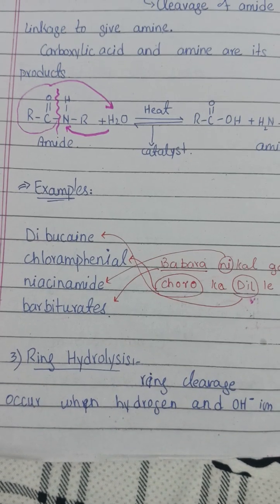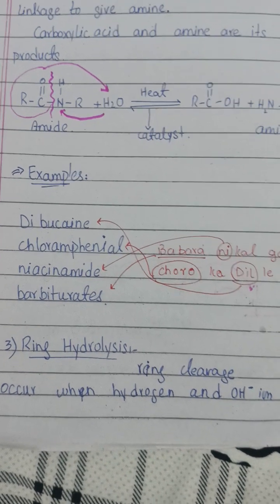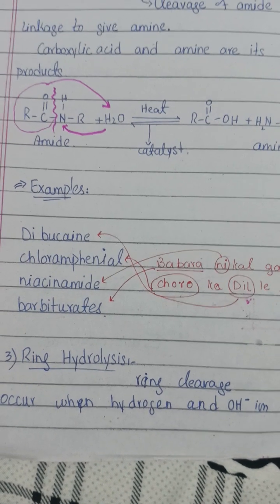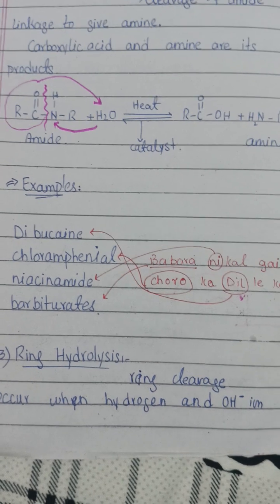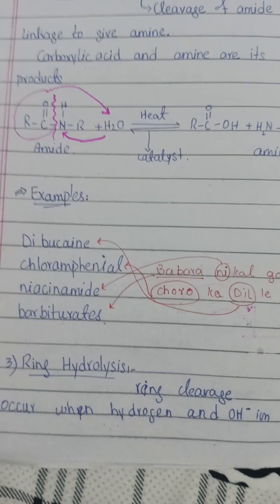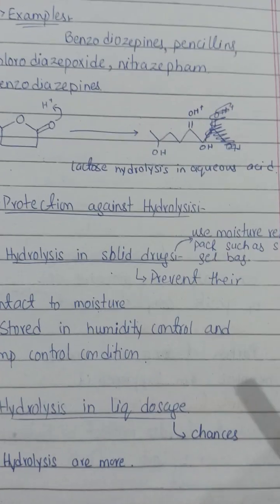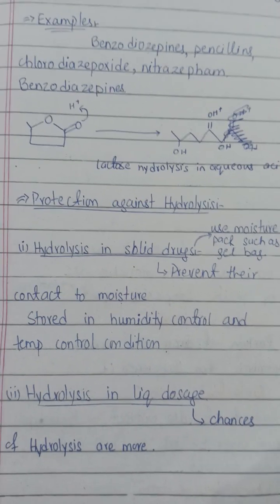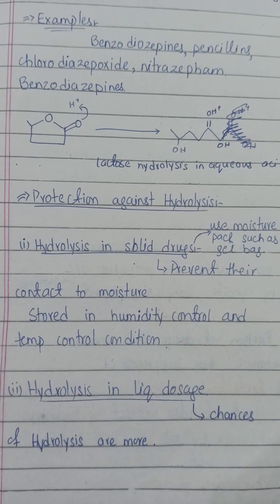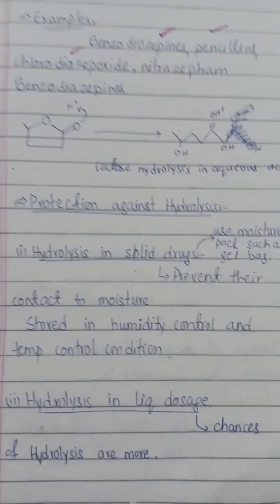Now we discuss the third type of hydrolysis, which is ring hydrolysis. These are the drugs which contain a ring-like structure in them. What will happen? The water ions, meaning hydrogen and hydroxyl ions, attack on that ring, and a ring opening reaction will occur in this type of hydrolysis. The drugs which undergo this type of hydrolysis are benzodiazepine, penicillin, and chlordiazepoxide. So you have to learn just these three drugs.